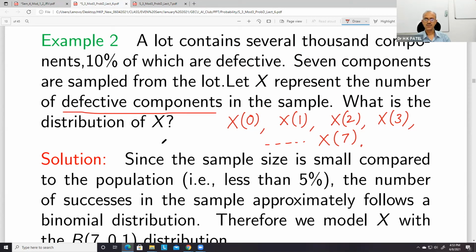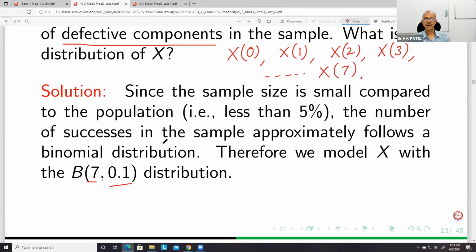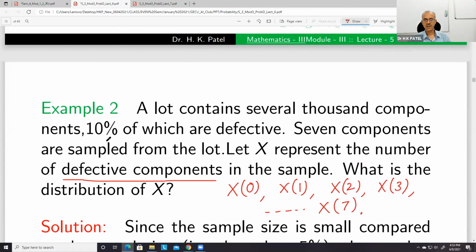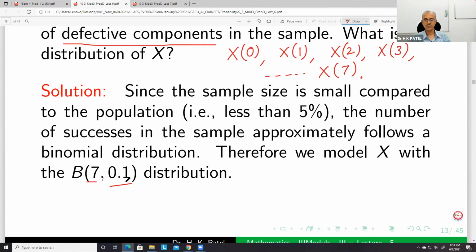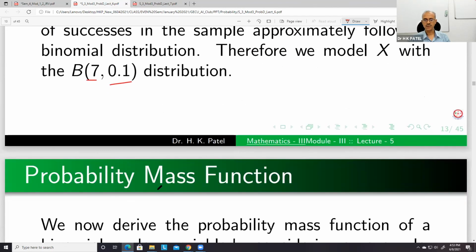What is that? It is getting a defective component. So this is 10%, which is 0.1. So n is equal to 7 and p is 0.1.